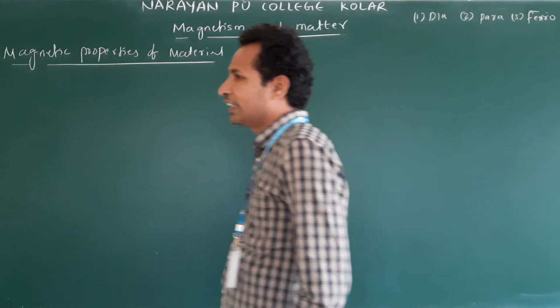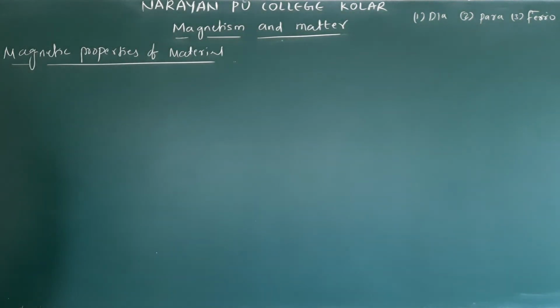Clear? I already gave their properties in the material. Now I will explain that.